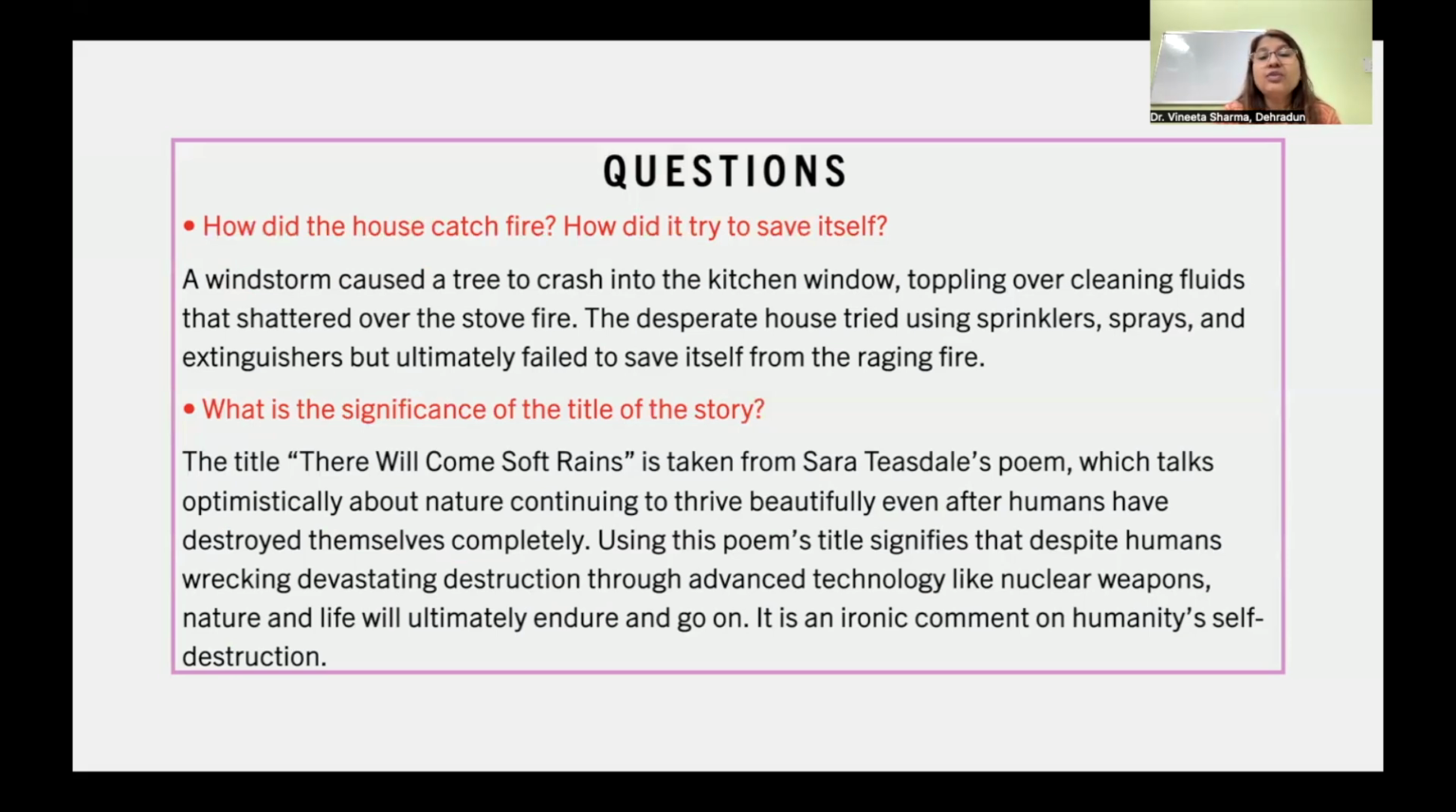What is the significance of the title of this story? The title, There Will Come Soft Rains, is taken from Sara Teasdale's poem, which talks optimistically about nature continuing to thrive beautifully even after humans have destroyed themselves completely. Using this poem's title signifies that despite humans wreaking devastating destruction through advanced technology like nuclear weapons, nature and life will ultimately endure and go on. It is an ironic comment on humanity's self-destruction.